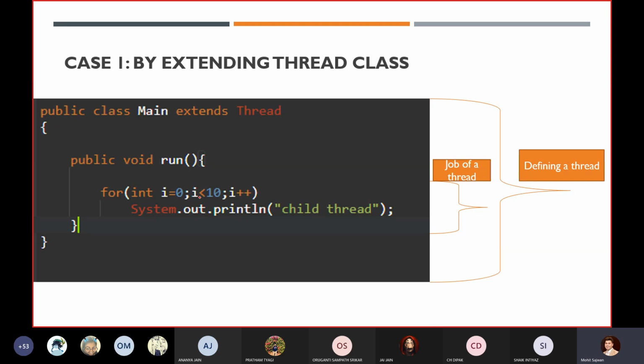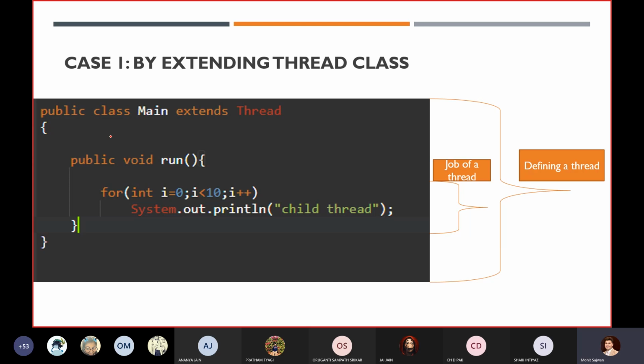Now let's take this scenario. In this program, we are creating our own thread. Let's take this example. First of all, I'm just telling you the syntax, and later on I will tell you how to execute and perform this entire multi-threading concept.